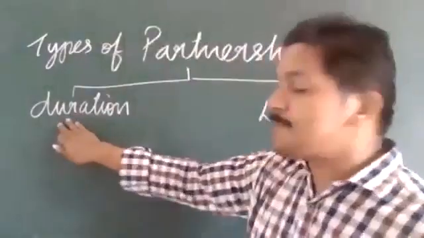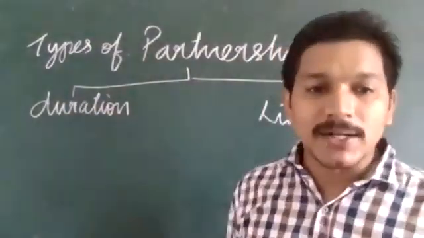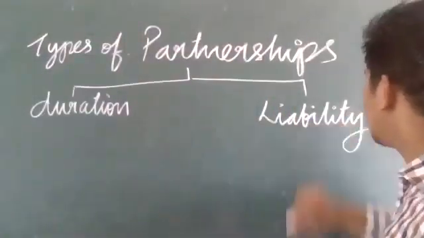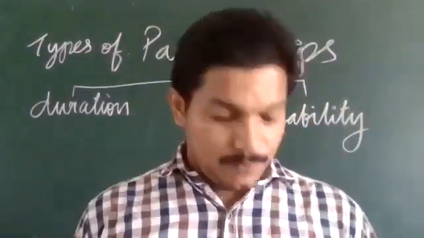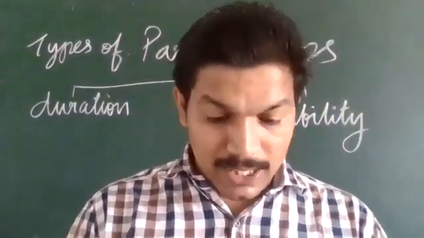The first one is based on duration. Duration means how much time the partnership will continue. And liability is the responsibility of the partners to pay back the money. So there are two types of partnerships.